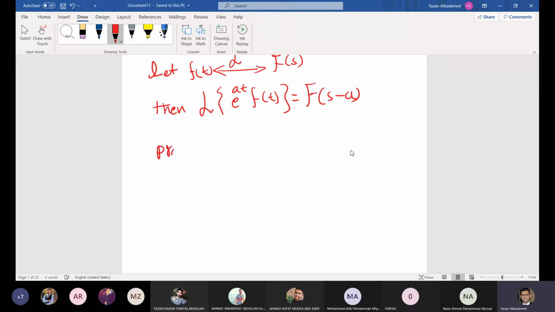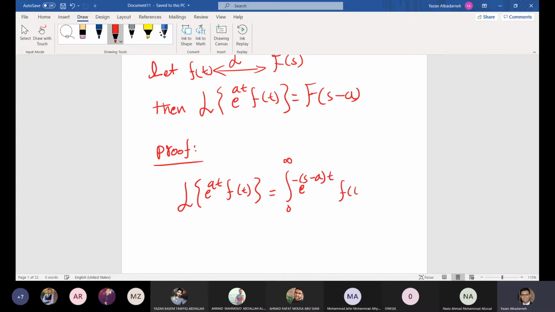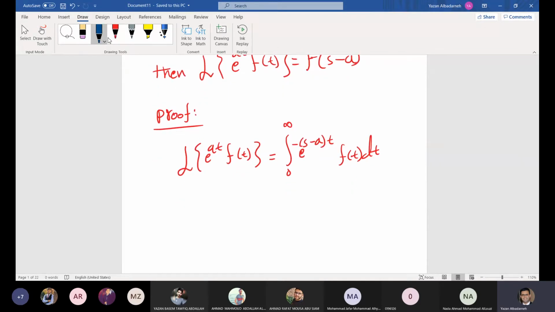So here we have the proof. Now we can start from the left-hand side. The Laplace transform of e to the power at multiplied by f of t is equal to the integral from 0 to infinity of e to the power at f of t, e to the power minus st. So all we can write is the following: e to the power minus s minus a t multiplied by f of t dt. Now think of s minus a as v.